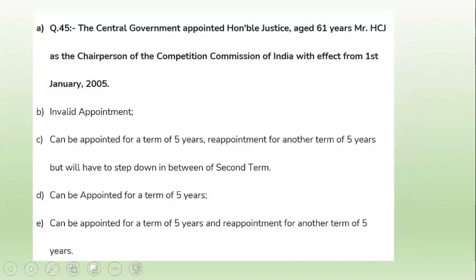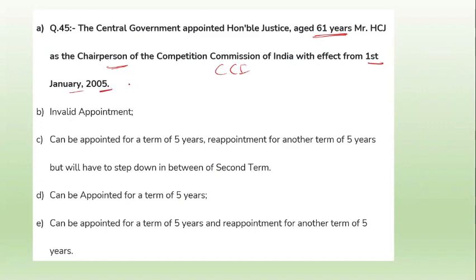Now question number 45. The central government appointed Honorable Justice Mr. HCG, age 61, as chairperson of the CCI with effect from the 1st of January 2005.